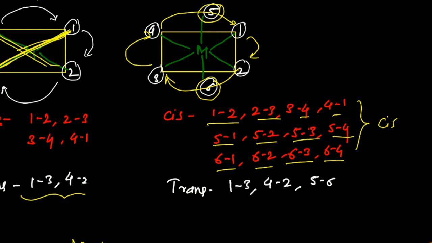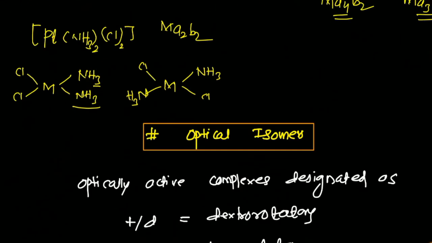Now, what about the trans? Trans means opposite, they have 180 degrees. So, 1-3, 1-4, 2, 5-6, and we have to see the type. Now, we have to first identify which isomer will show cis-trans. So, in that case Ma4B2 and Ma3B3 are generally the two examples for showing the cis and trans type of isomerism, okay.